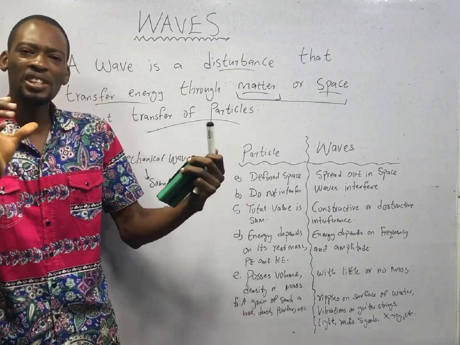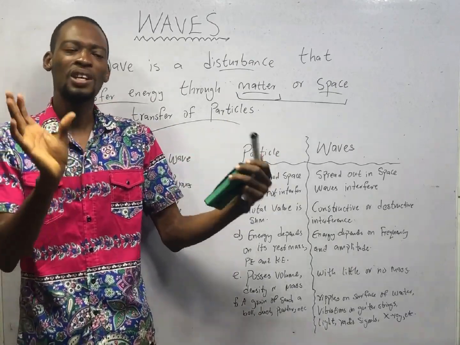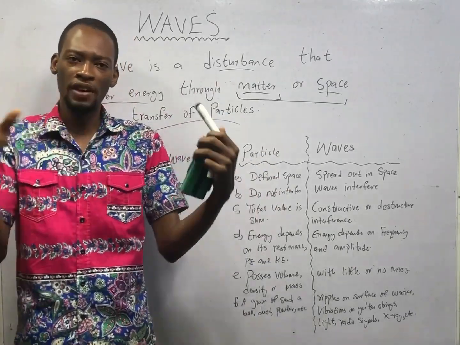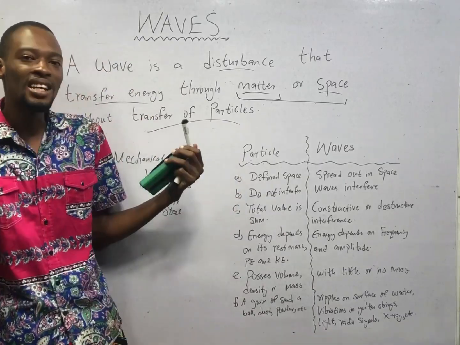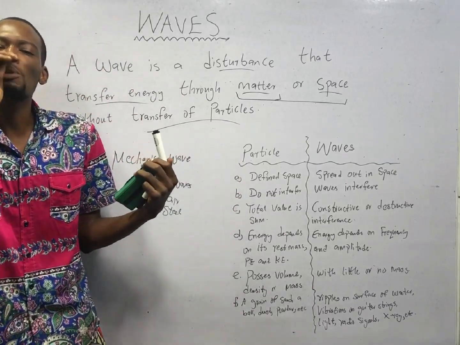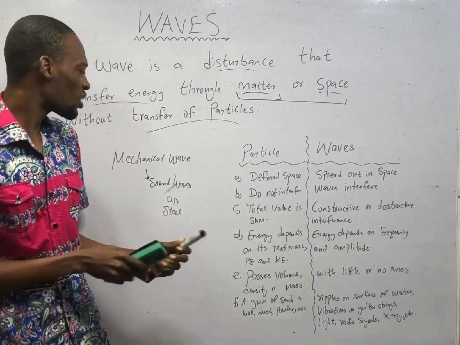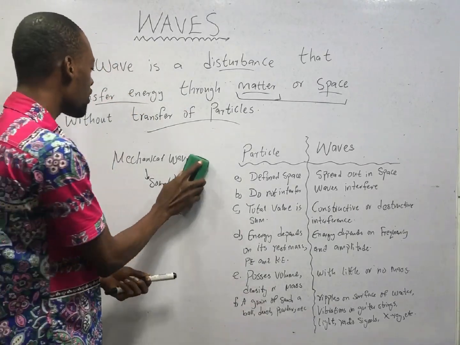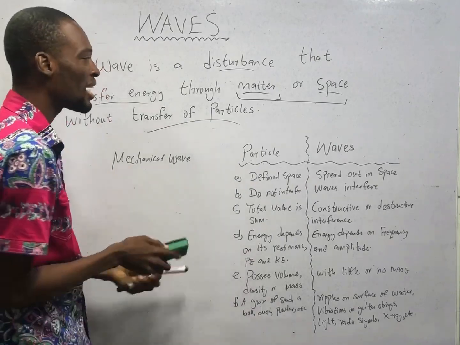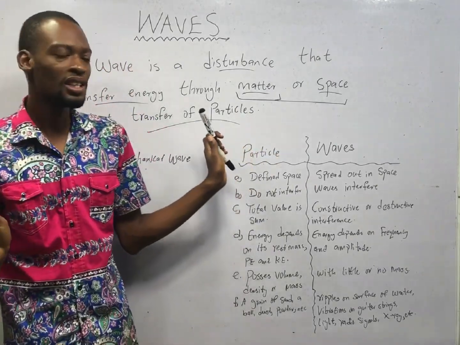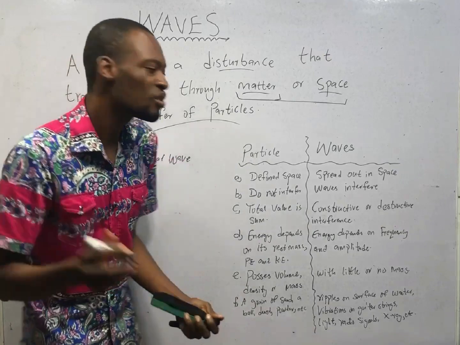So sound needs all these material mediums to travel. Sound cannot travel in space or in vacuum. So when you remove air, anytime I talk, you won't be able to hear me because sound is not getting a medium to travel. And on the other hand, we have waves that don't require matter or a material medium. They are referred to as electromagnetic waves.